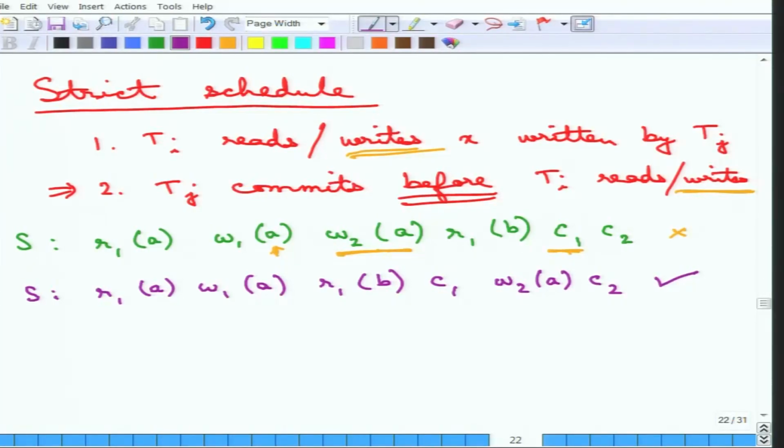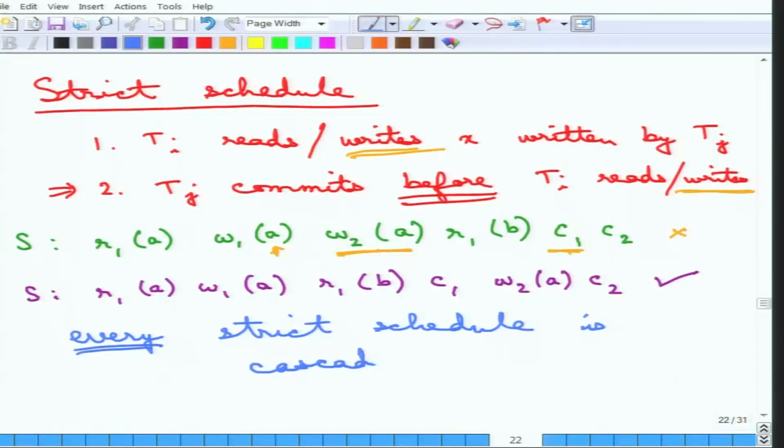Okay, now the question is the connection between strict and cascadeless. Again, it can be very easily seen that every strict schedule is cascadeless, but of course not vice versa. The reason is, this is an example to show that this is cascadeless but not strict, but otherwise it can be again very easily understood from the definition.